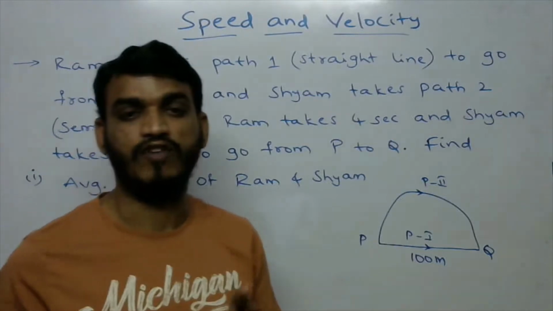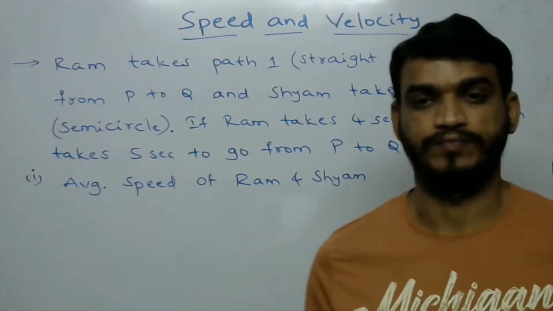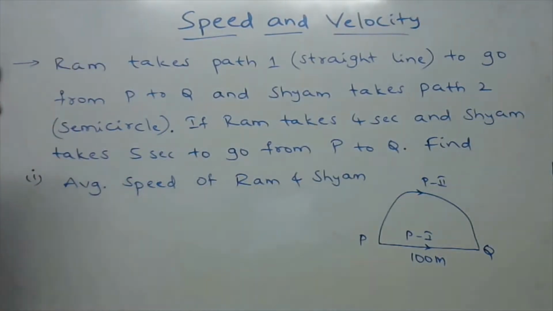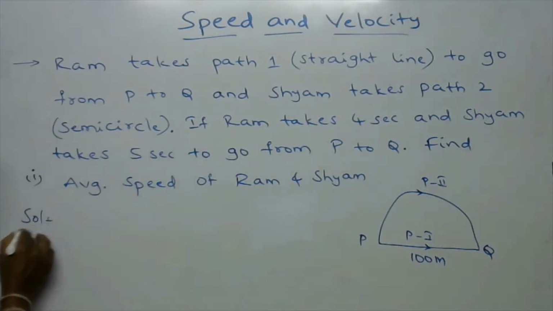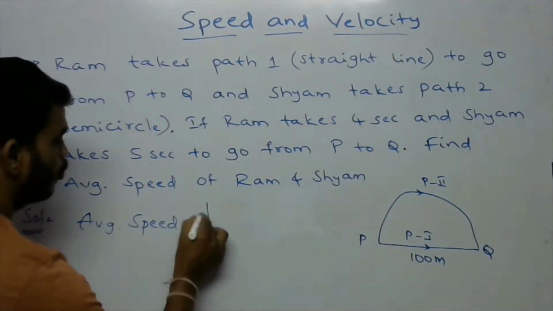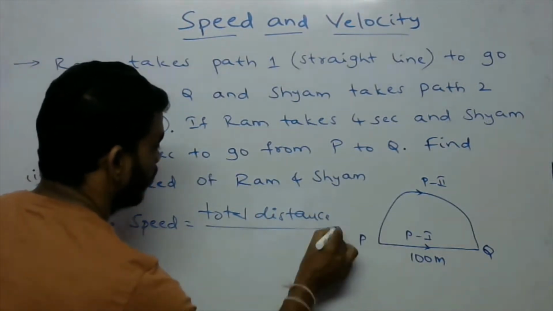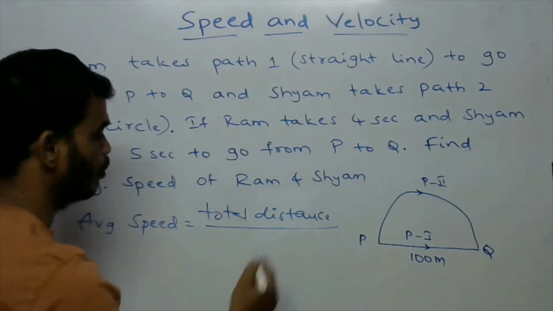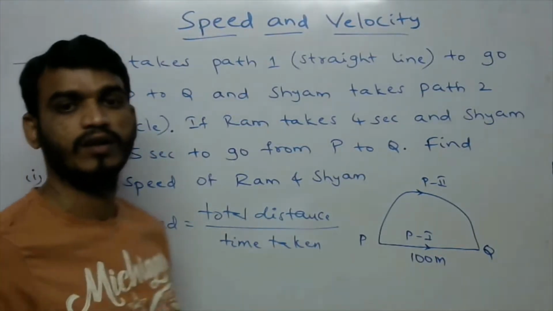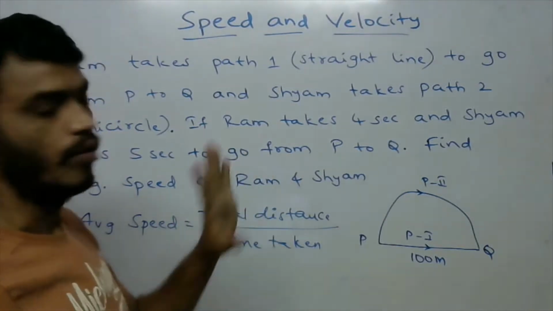Now first find out what is the average speed of Ram and Shyam. So what is the average speed here? Average speed means the total distance covered over a period of time. So total distance by time taken. Okay, so average speed of Ram.